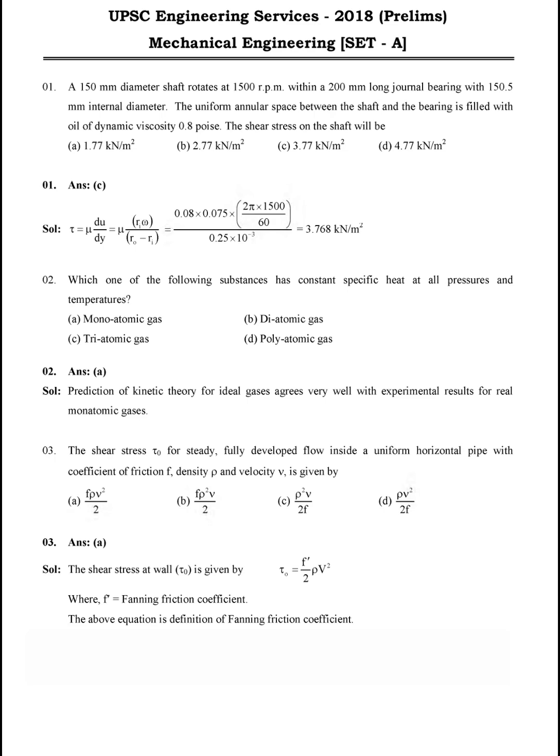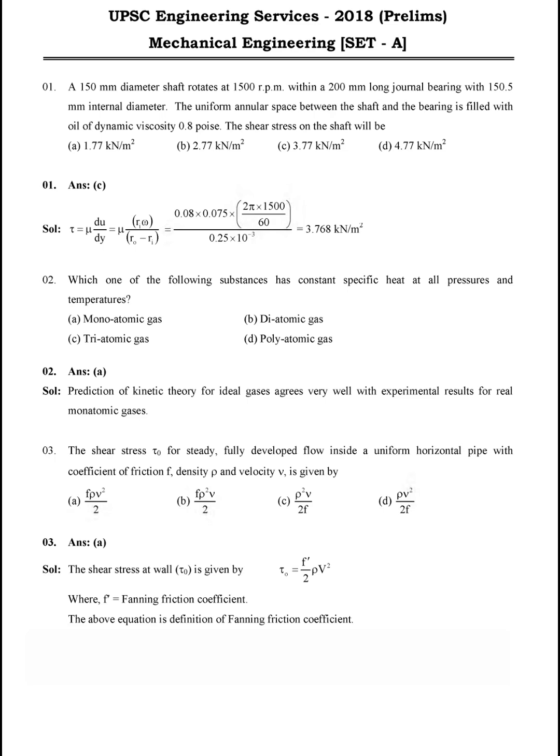Diatomic gas does not have constant specific heat, triatomic gas also does not, and polyatomic gas also does not. Only monoatomic gas has the constant specific heat. So this is the correct answer.